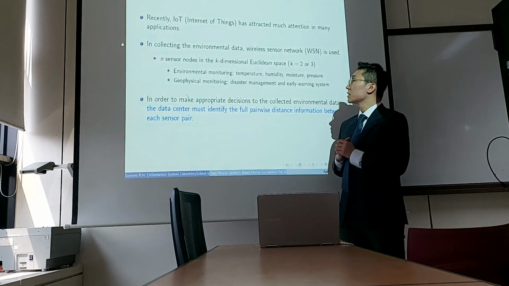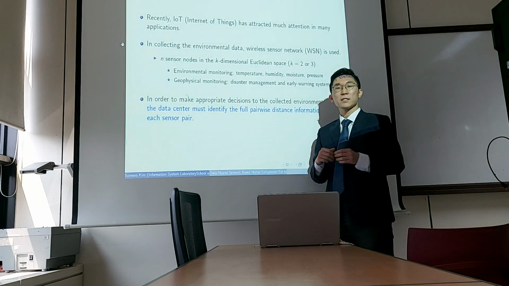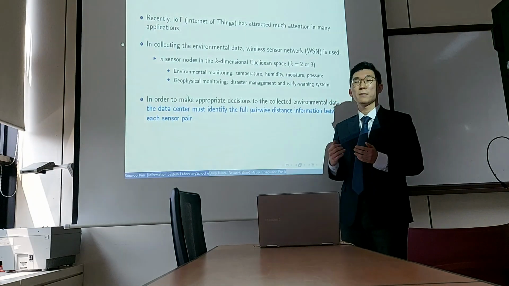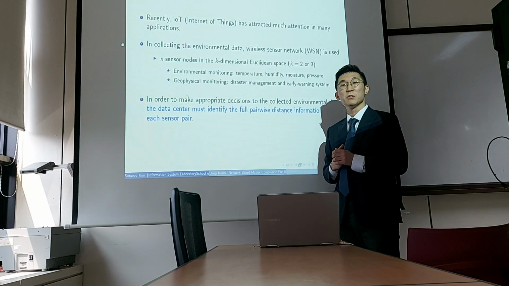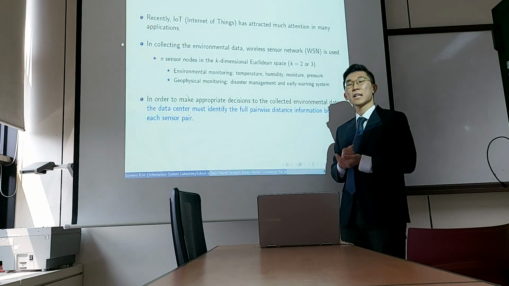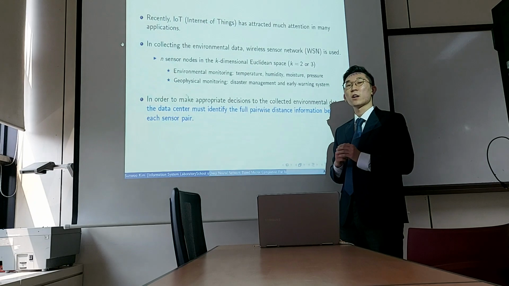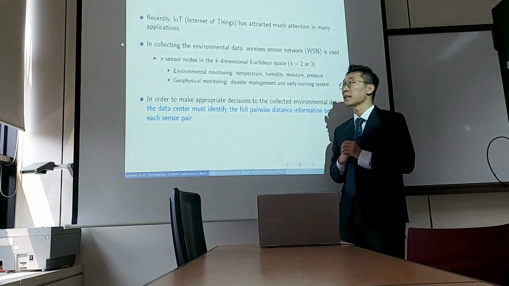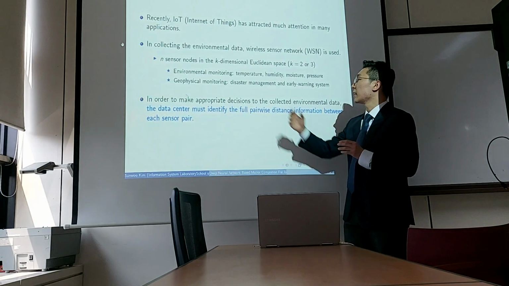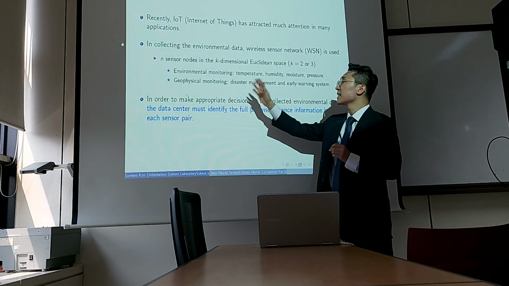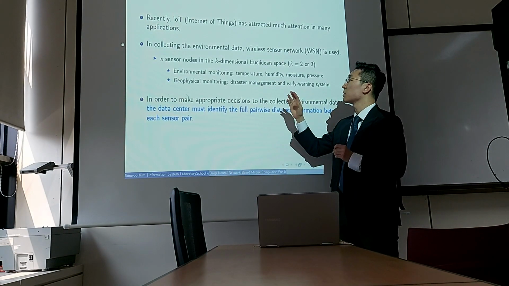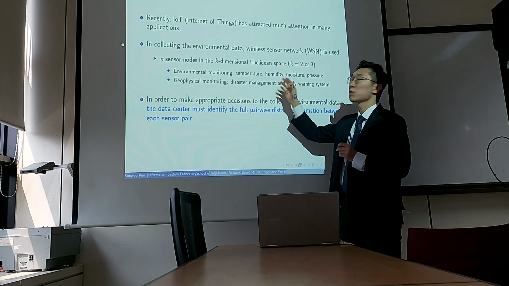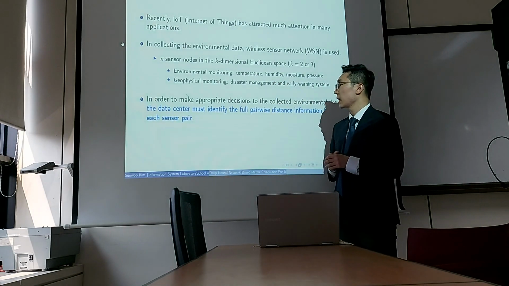In collecting the environmental data such as temperature, pressure, humidity, wireless sensor network has been popularly used. In this network, there is a large number of sensor devices, and in our scenario, we have n sensor nodes in the k-dimensional Euclidean space. So we can have sensor nodes in 2-dimensional or 3-dimensional Euclidean space.